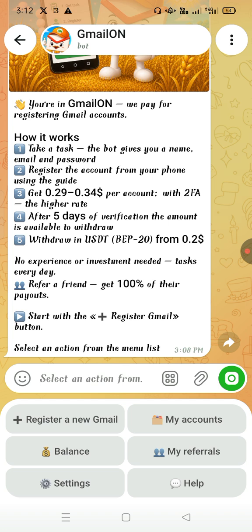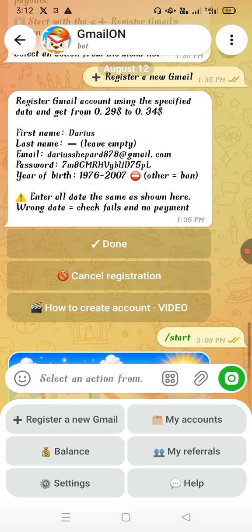My referrals, you can go to that. If you want to get your link, you click on my referrals. If you want help, you click on help. If you want settings, you click on settings, okay? And I know if you withdraw, they will request a BEP20 USDT address, okay? So for example, I'm going to show you what you are supposed to do. With the details that you have been provided here, after that you click on done. If you want to cancel that registration, you can cancel there.